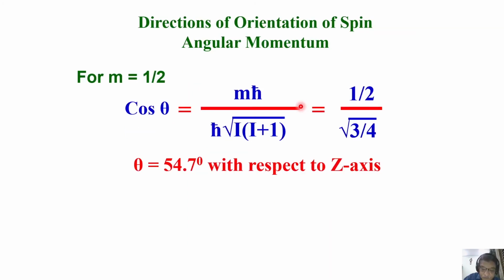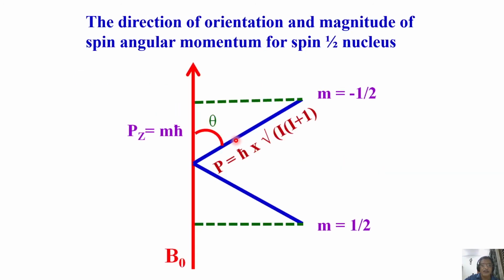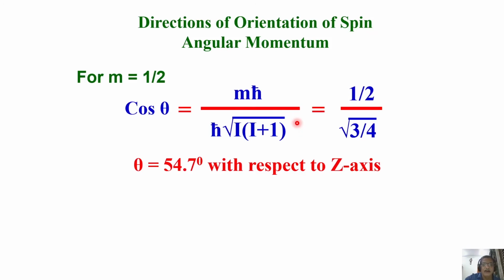Let us do that. For m equal to half, find cos theta equal to m h cross over h cross into root of I into I plus 1. Going back here, the cosine of the angle theta is given by this side over this side, using a trigonometric right angle triangle. That is the idea. What is the value of m? For m half, m is equal to half. What is I? And h cross and h cross here.